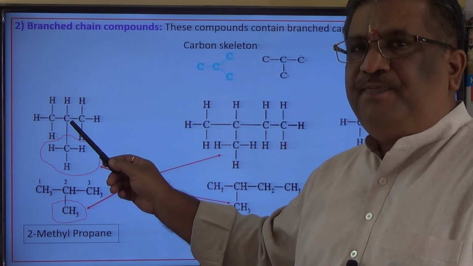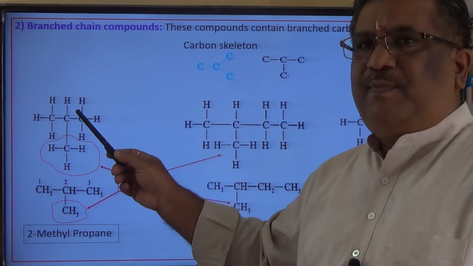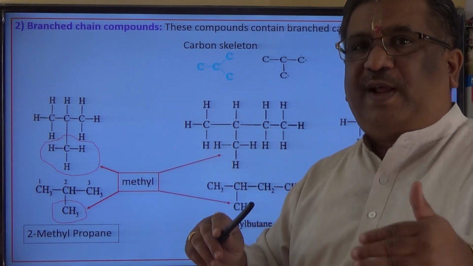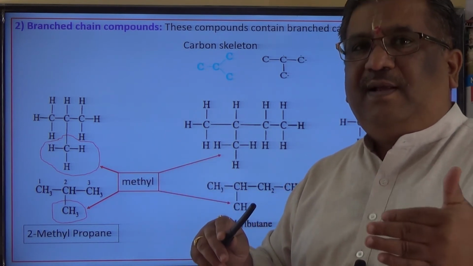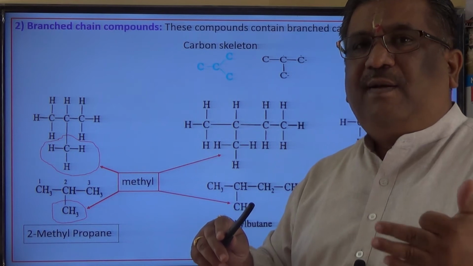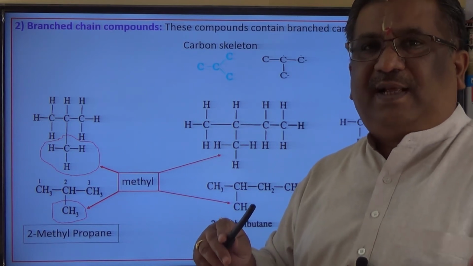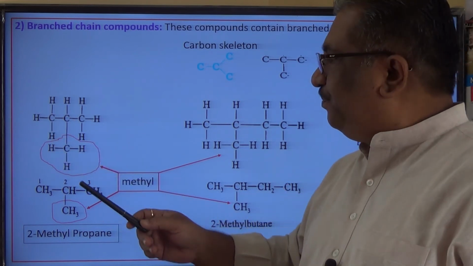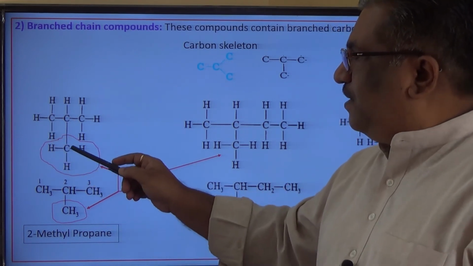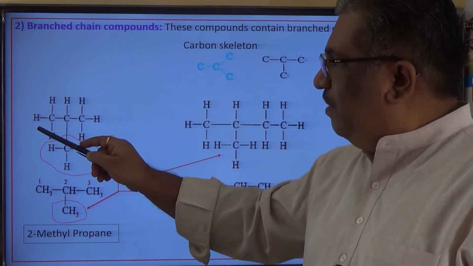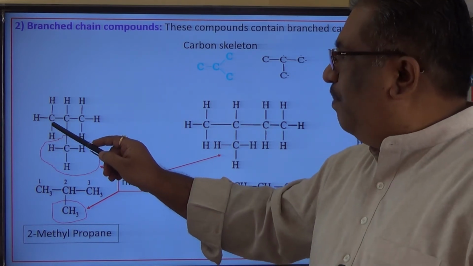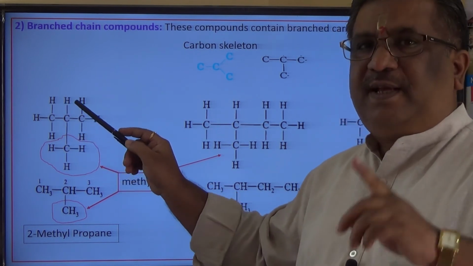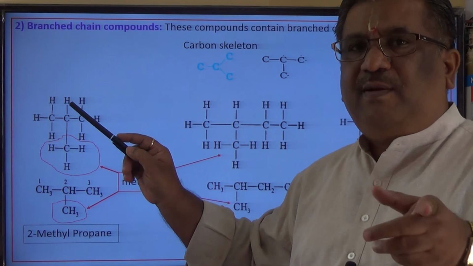Prop is the root word and ane is the primary suffix, and the prefix before the root word will be methyl, ethyl, butyl, pentyl, hexyl, something like this. So a methyl group will go as a prefix, so methyl comes first, prop is the root word, single bond between carbon atoms, ane: methyl propane.